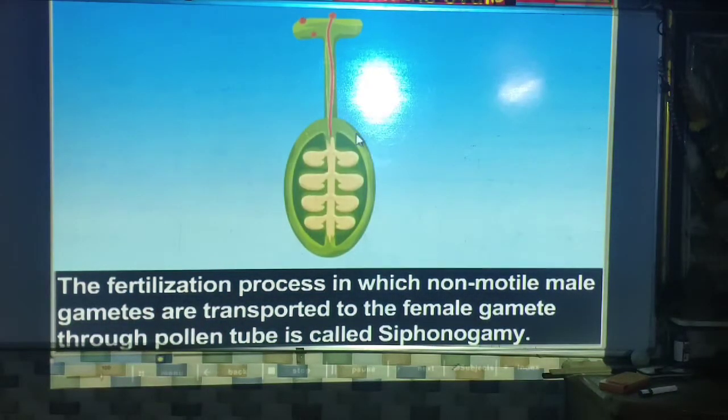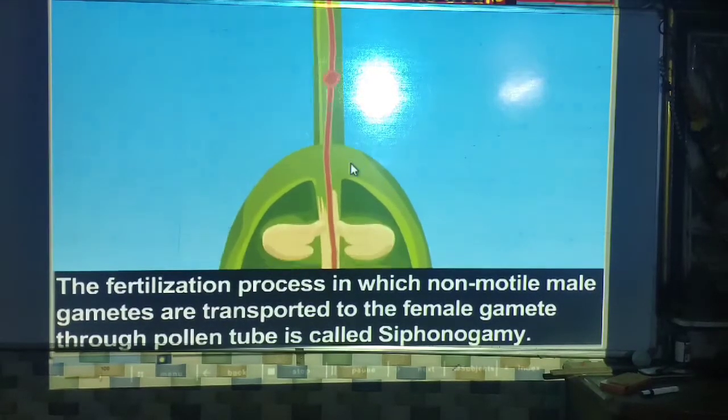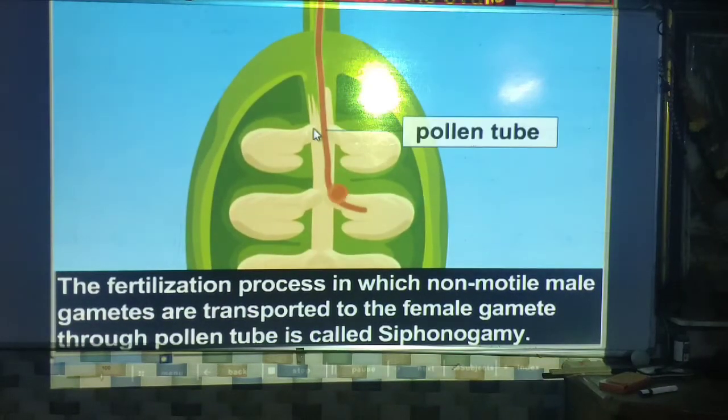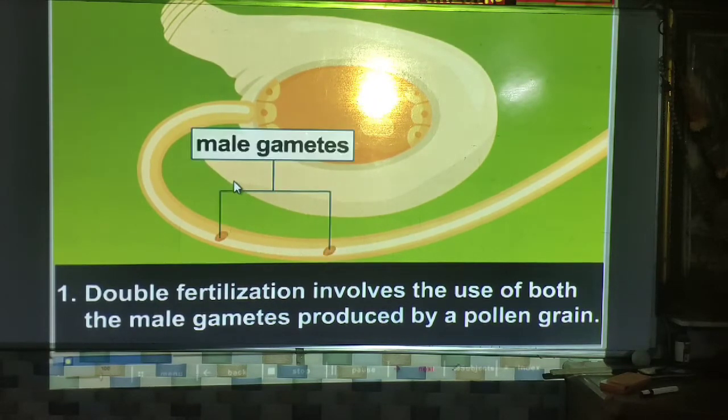The fertilization process in which non-motile male gametes are transported to the female gamete through the pollen tube is called siphonogamy. This is a pollen tube, and this is the ovary, and through this pollen tube the non-motile male gametes come. What is the significance of double fertilization? First, double fertilization involves the use of both the male gametes produced by the pollen grain.